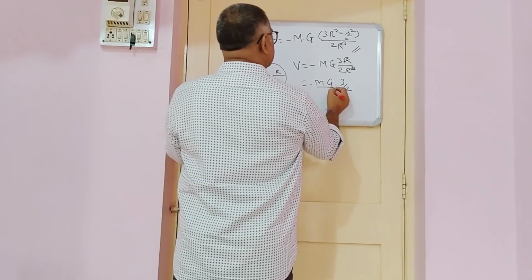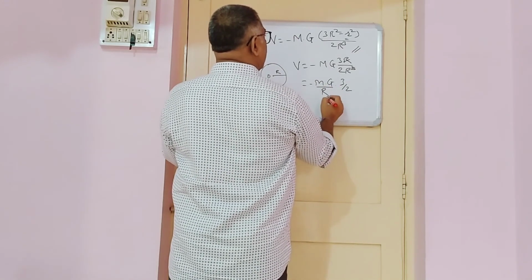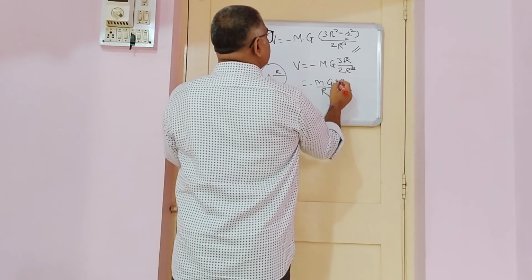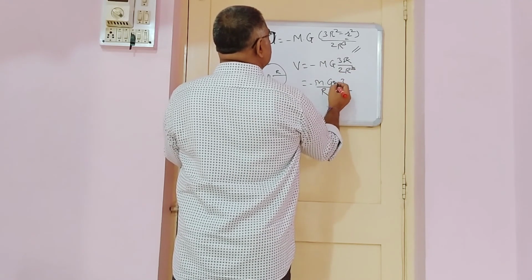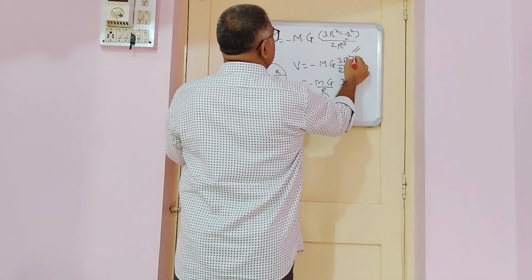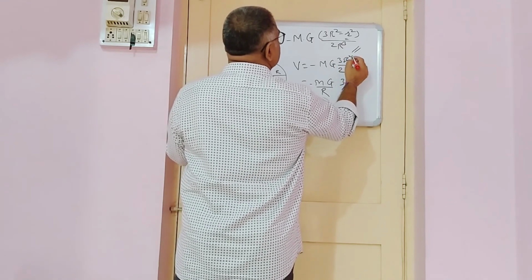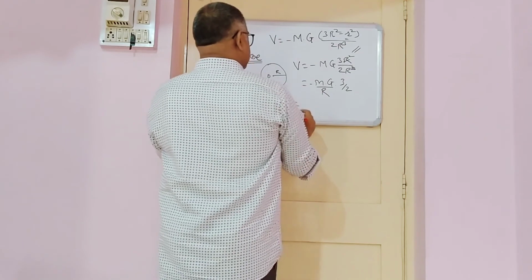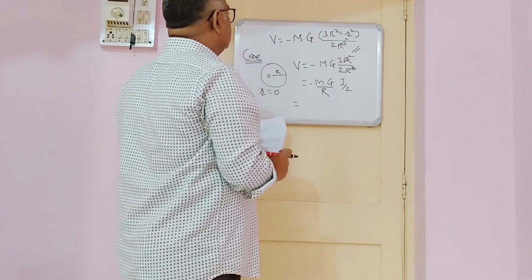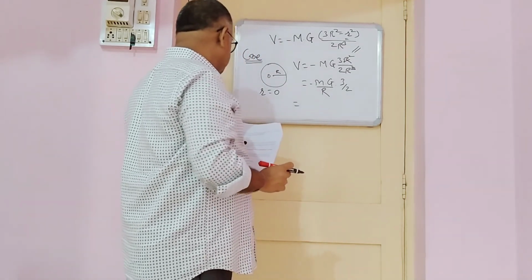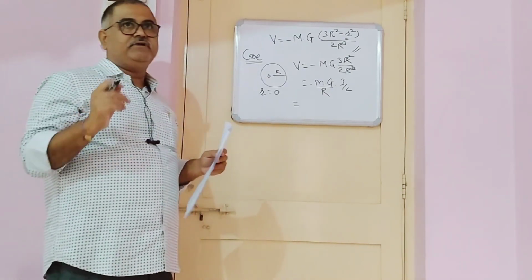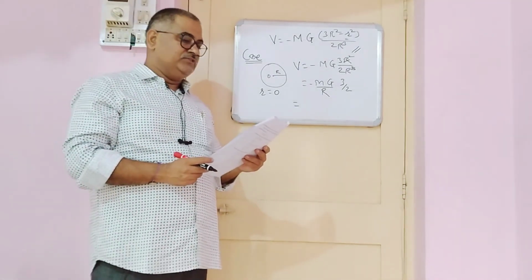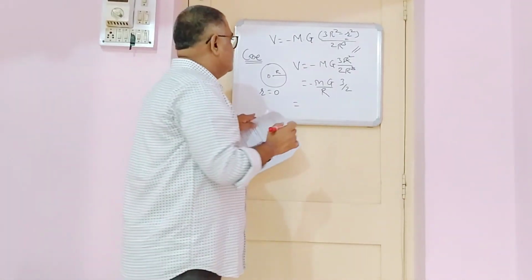Here in the denominator it is R square, and this is 3MG by R. Minus MG by R is the gravitational potential on the surface of the sphere.